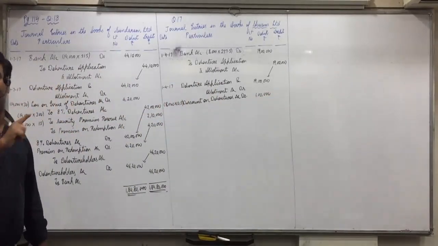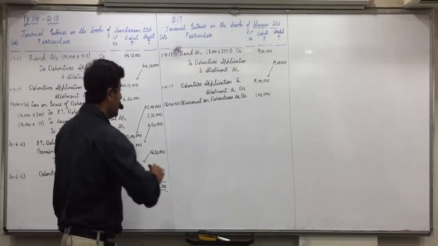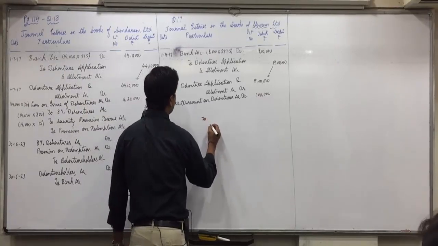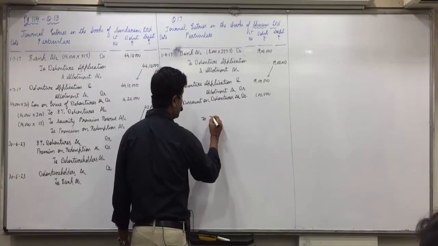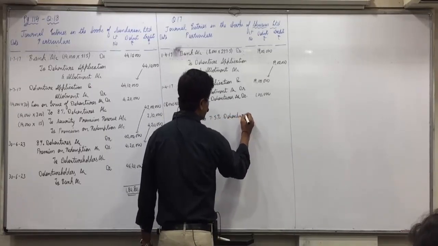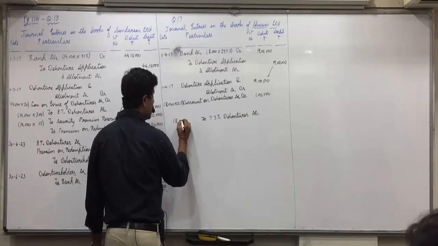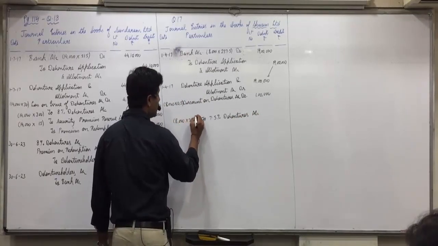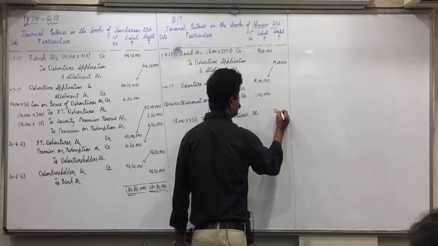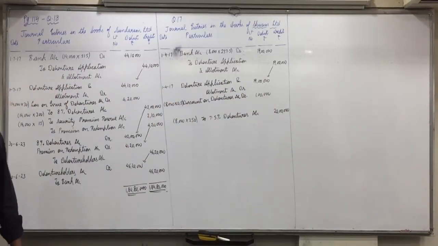When do we have to leave that line? Only when the debentures are going to be redeemed at premium. To 7.5% debentures account. Debentures always with face value, so 8,000 into 250, 20 lakhs. Did everyone understand this? Any doubts up till here?